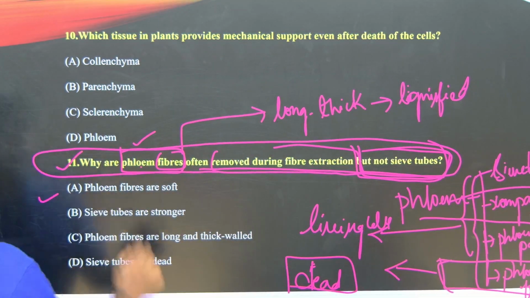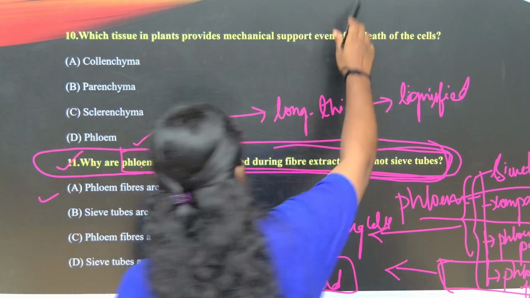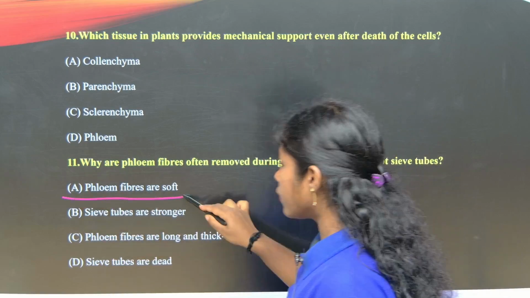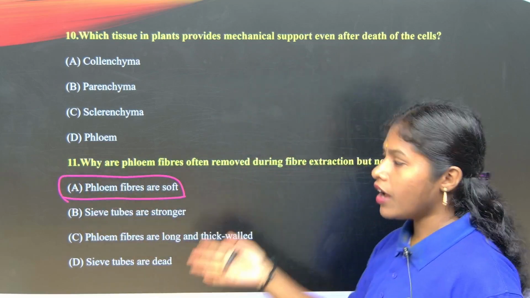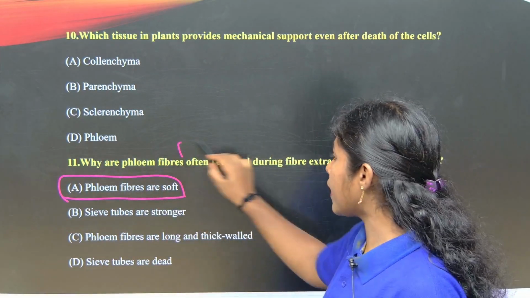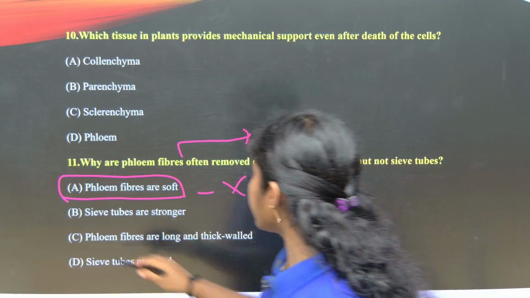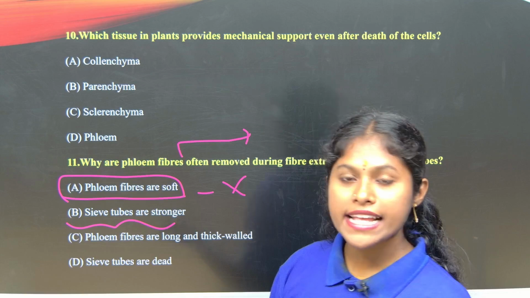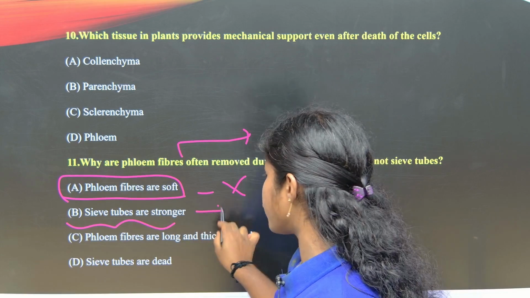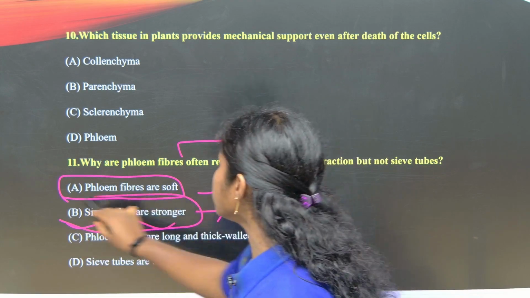Here the answer to this question, see the options, children. Here they are saying phloem fibers are soft. Why would they be soft? They are involved in mechanical strain, so they are hard. So this option is wrong. And the sieve tubes are stronger? No, as sieve tubes are living cells, they are soft. So this is also wrong.